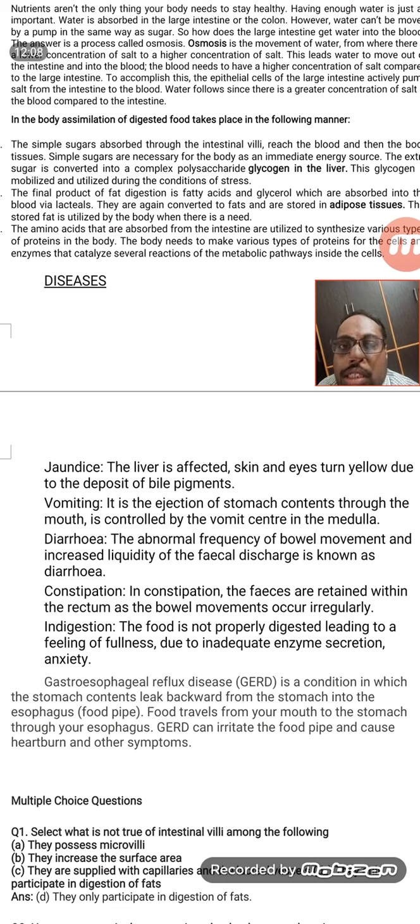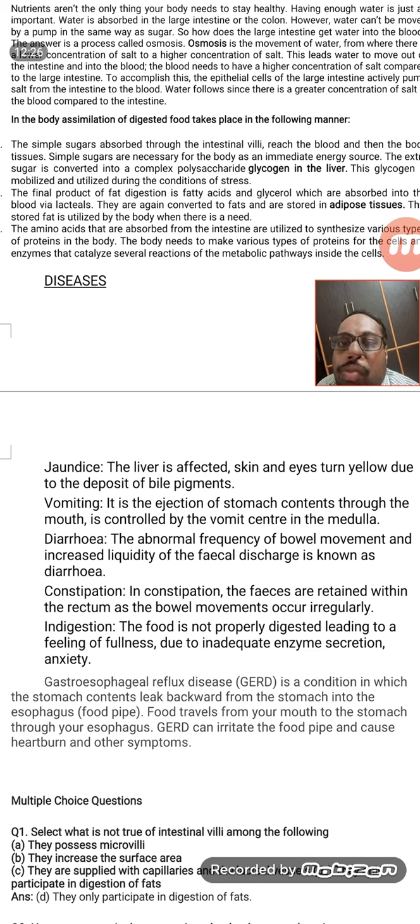And indigestion is when the food is not digested properly. If you have taken extra food or some contaminated food, it will cause indigestion, which will lead to diarrhea and vomiting.